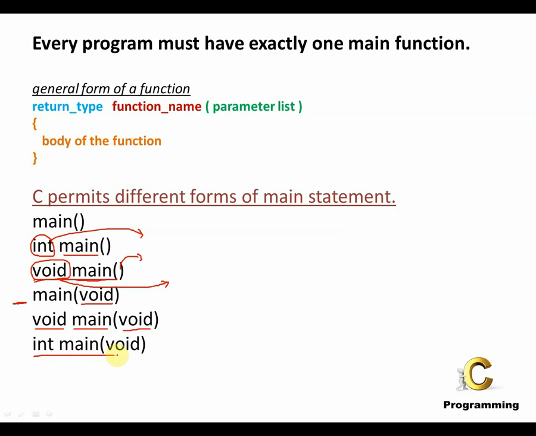And the last form of writing main is that the return type is integer, which means the main function returns an integer value to the operating system, and the parameter list is also empty over here. So hence you mention the void keyword. Now these are the various forms of writing the main statement. The main statement can take either one of these forms. Alright, let's go on to the next slide.